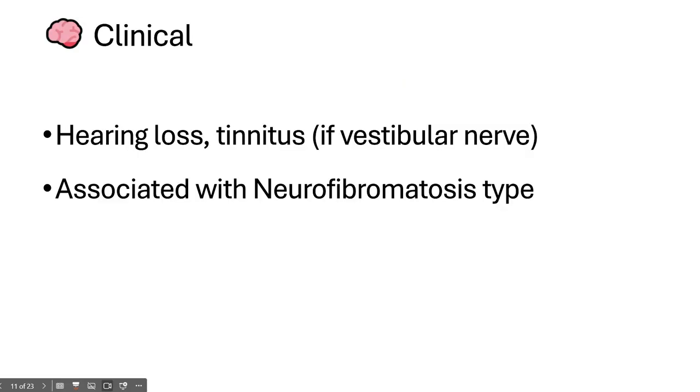So what is the clinical importance of knowing this schwannoma? As I said earlier, the most common site where these schwannomas occur is the eighth cranial nerve, the vestibular nerve. So the patient might get hearing loss or tinnitus, and this is also associated with neurofibromatosis type 2.